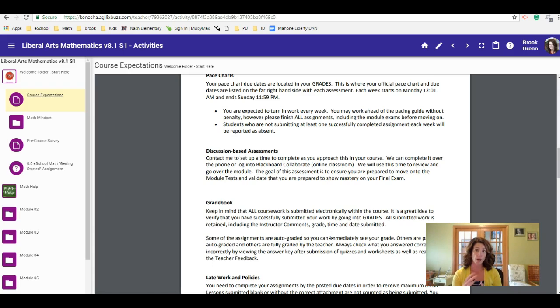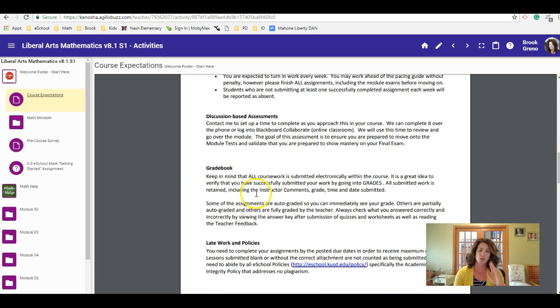If it works out better, or if you need more help, that's an opportunity for Blackboard Collaborate. But please do those. Those are worth points, and you don't want to be skipping over them, whether you need a lot of help or you don't need any at all. You can call or text me to set up a time that works out for both of our schedules for that discussion-based assessment.